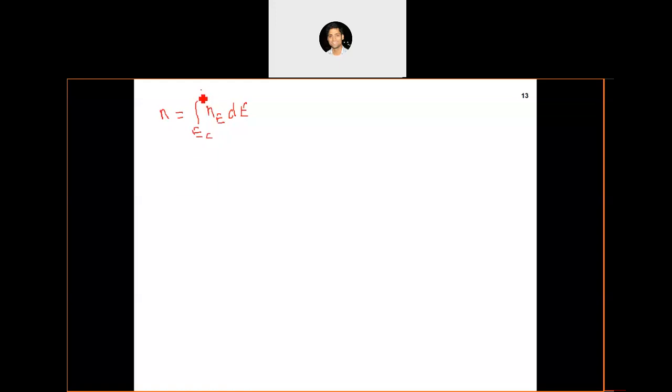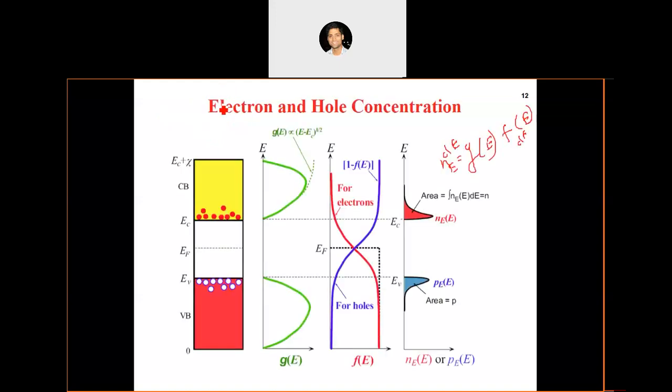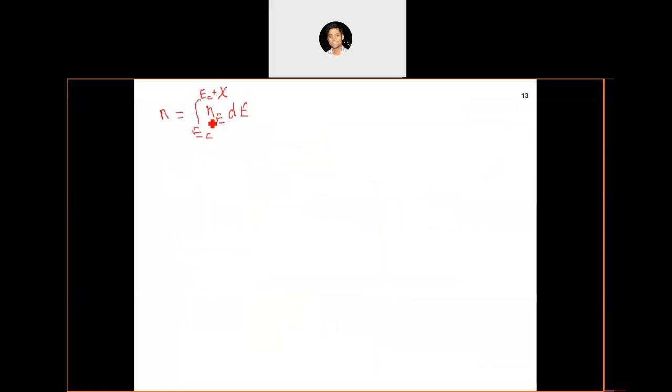Remember that the energy difference from the bottom of the conduction band up to the vacuum level is known as the electron affinity. So that should be the limit of integration.